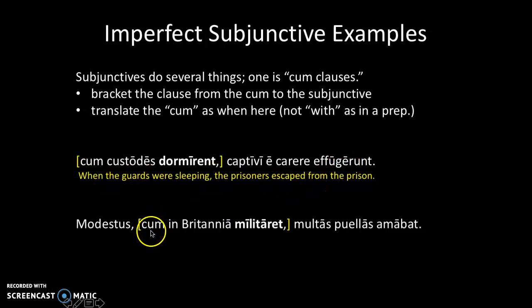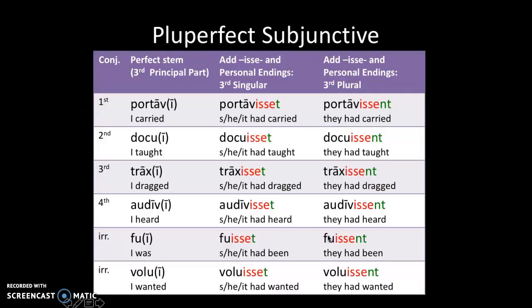All right, so my brackets start with the cum, end with the subjunctive. Modestus, when he was serving in Britain, loved many girls. We could also translate it as while because it's imperfect, so it's happening at the same time as the main verb. So Modestus, while he was living in Britain, while he was serving in Britain, loved many girls.